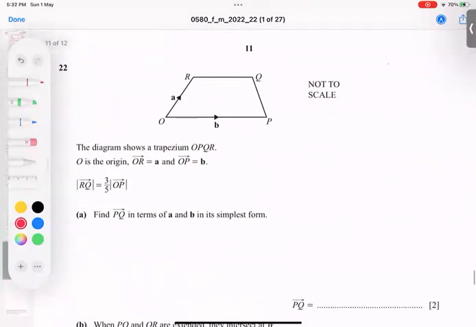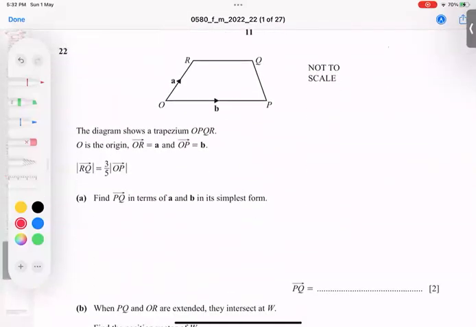Next question on the next page is question number 22. It shows a trapezium OPQR. Origin O, OR is a. You can see OR is a and OP is b. Very clear mention. This link is very important to solve the question.